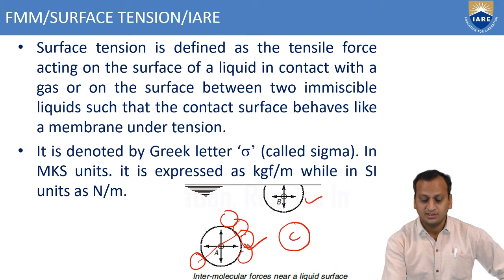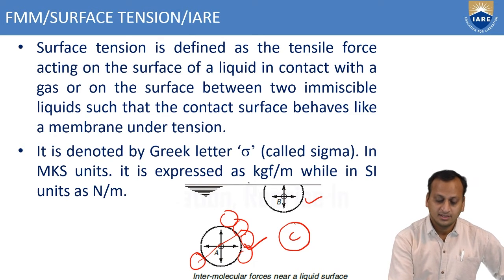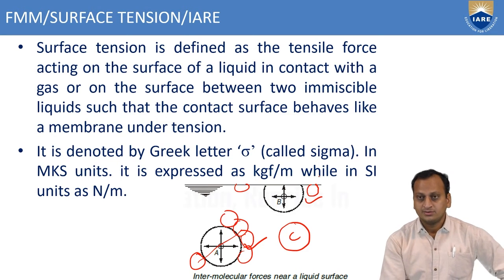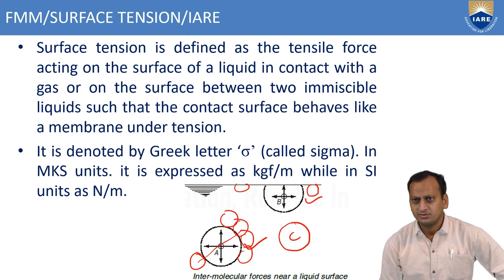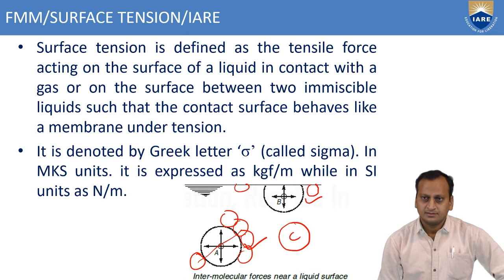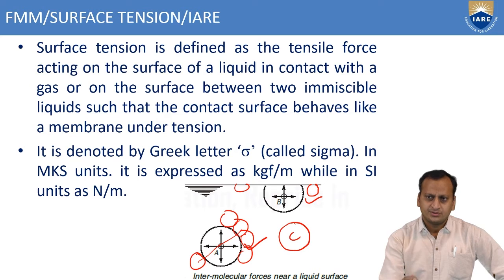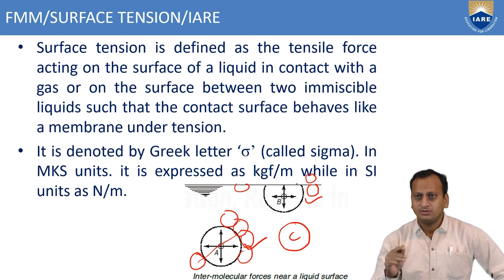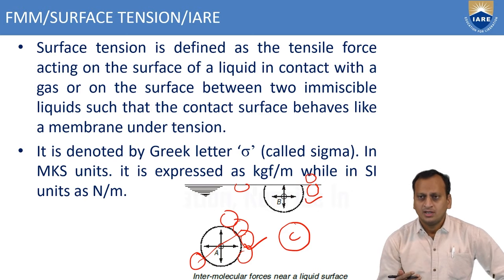But if you consider molecule B and another molecule, say D, it is like this, and some more molecules will be placed like this. In these cases, for the molecules located at the surface, there is no molecule above them to apply a force.